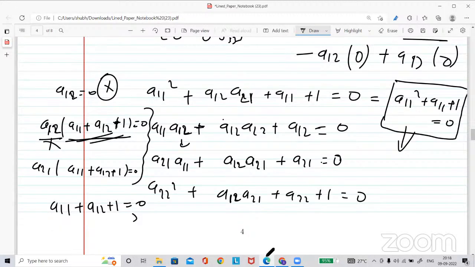Now multiply with A11 both sides. So it will be this. This is A11. And A12 plus A11 equal to 0. Now substitute here and it will help you find some value, right? Because this is here, this is here. So like that you can reduce some equations.